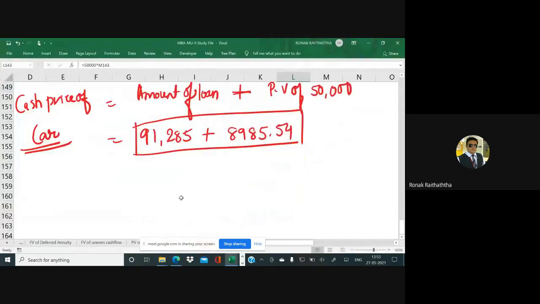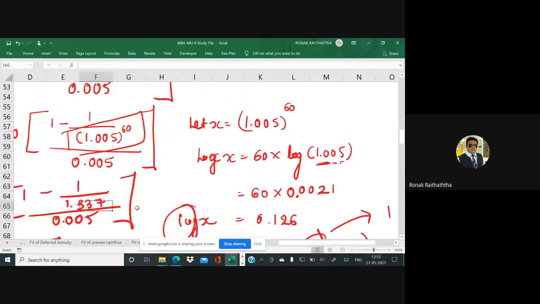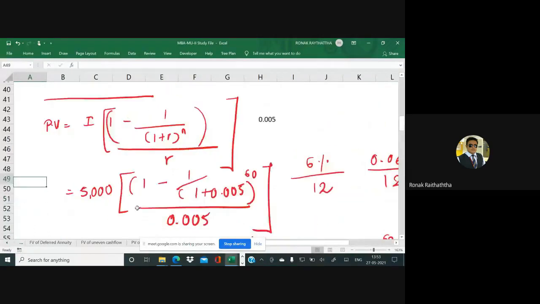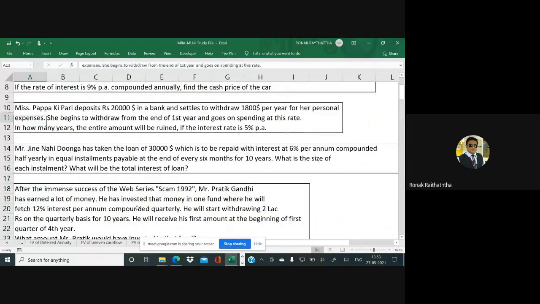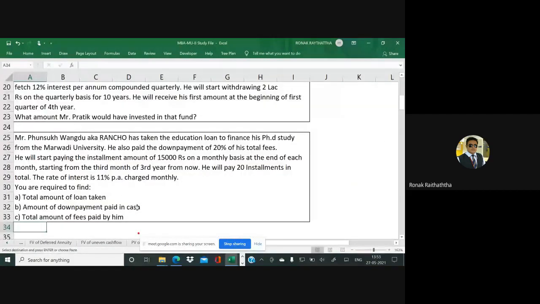Let's move ahead. Question number 3 I'm taking now would involve a bit complicated calculation, but not so much that we cannot solve it.